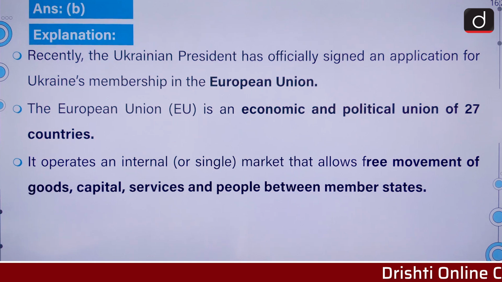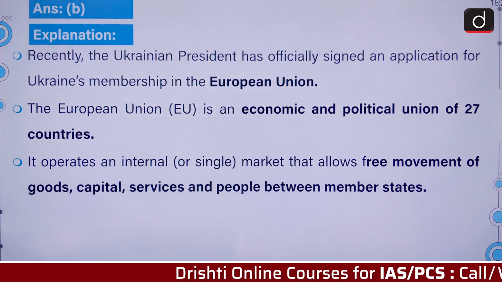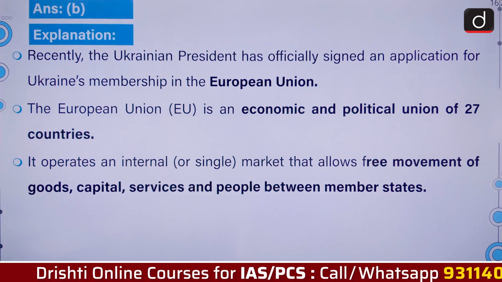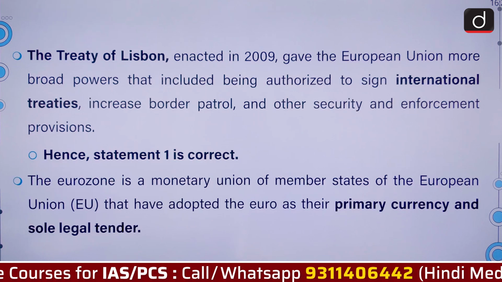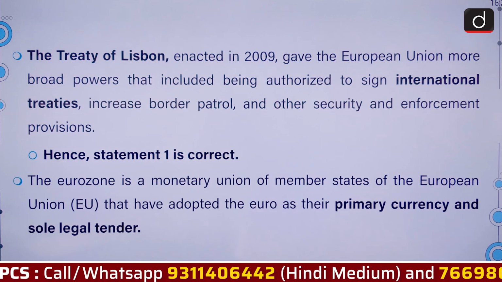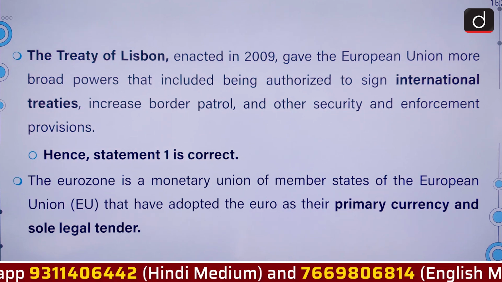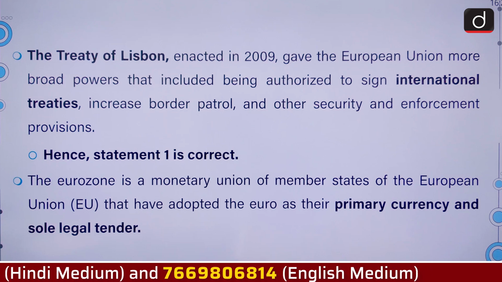Recently, the Ukrainian president has officially signed an application for Ukraine's membership in the European Union, which is an economic and political union of 27 countries. It operates an internal market that allows free movement of goods, capital, services and people between the member states. The Treaty of Lisbon, enacted in 2009, gave the European Union more broad powers that included being authorized to sign international treaties, increase border patrol and other security and enforcement provision.